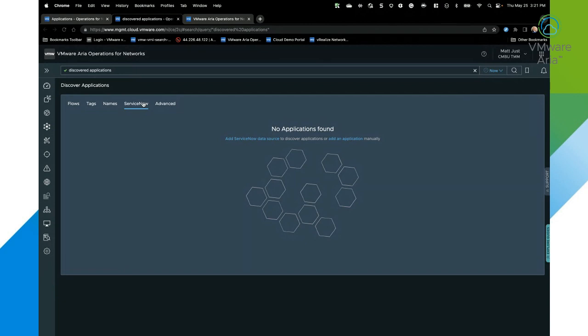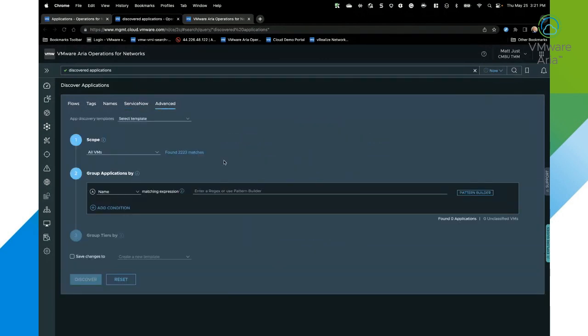So from a CMDB perspective, I may want to make sure that what I've got defined in my CMDB is accurate. And one of the nice things is, because of all the flows that we're looking at and ingesting, we can actually confirm and verify what the true application boundaries, dependencies, and so on are, to utilize that to even true up our CMDB.